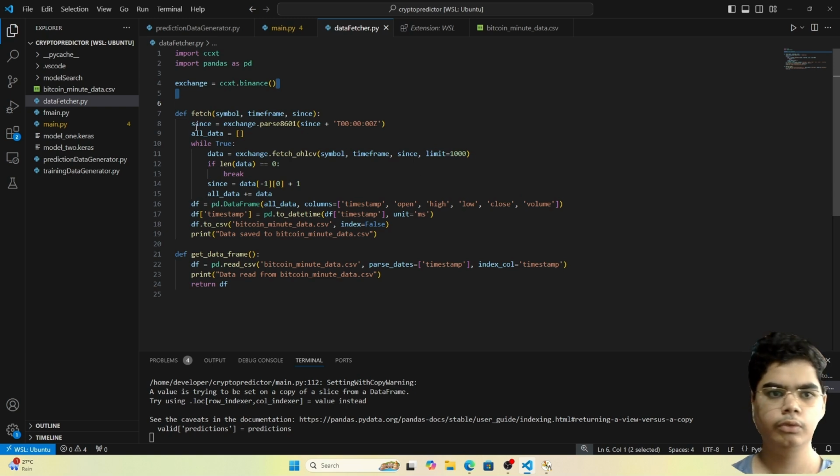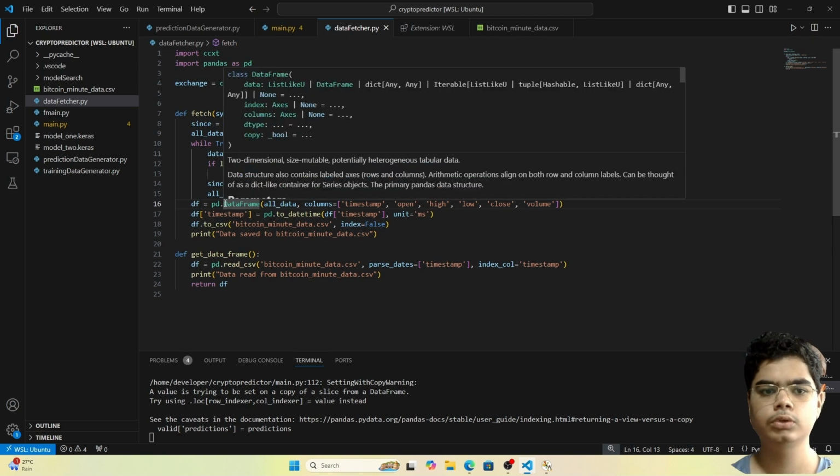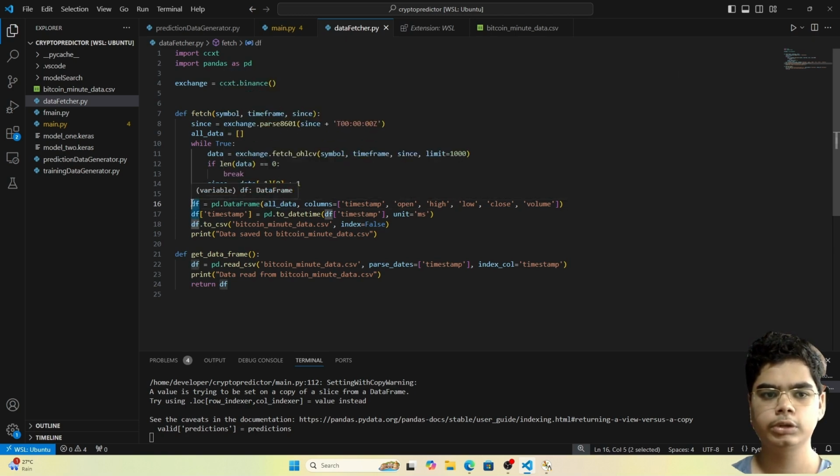So now once we have all data, we will create a data frame. A data frame is a data type provided by pandas, which is another very famous package in Python. It is used for all machine learning stuff. So we will create a new data type, pd.DataFrame, and we will store this in the variable df.